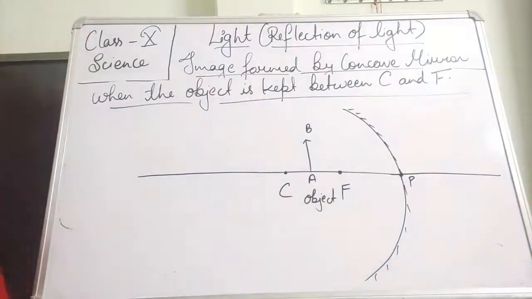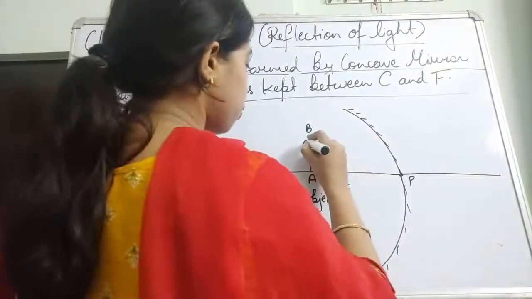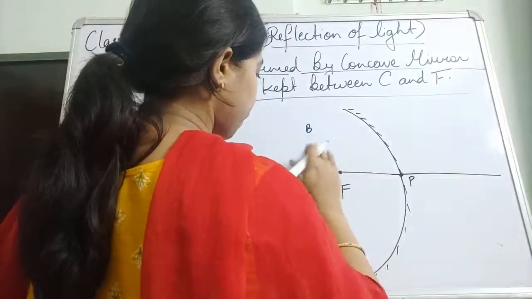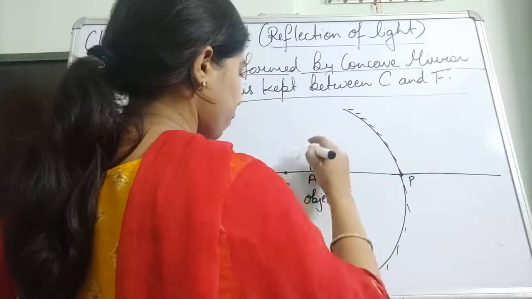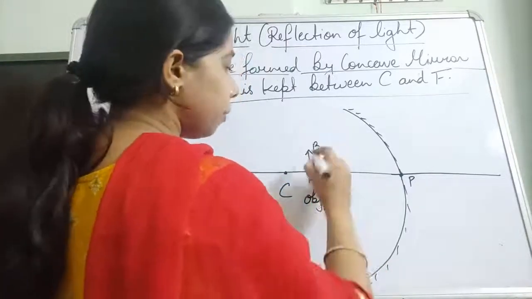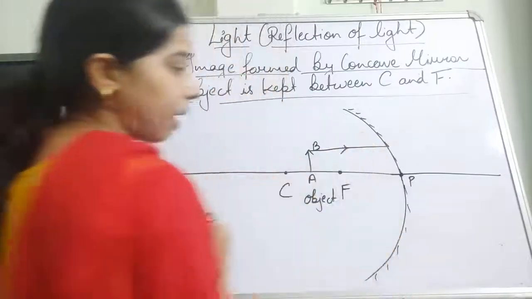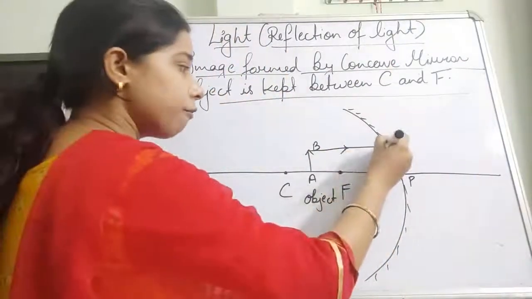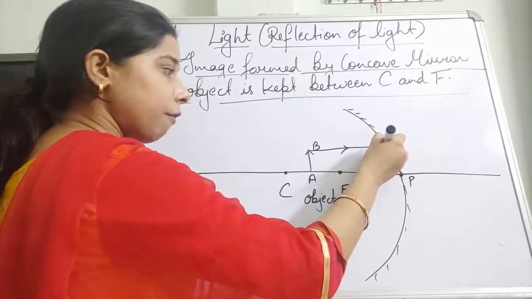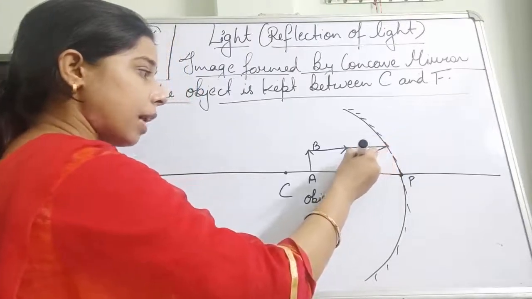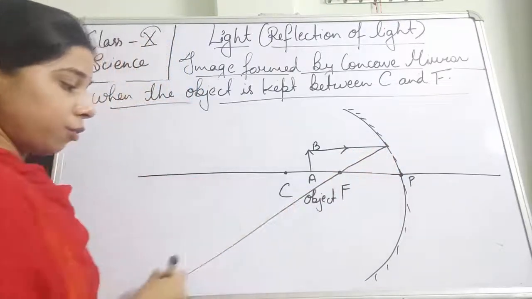We already knew about it. So one of the rays will be parallel to the principal axis, and after that it will get reflected through the focus itself, students.